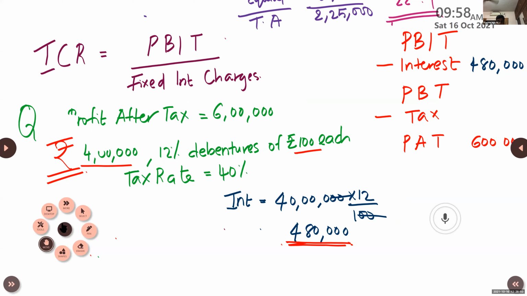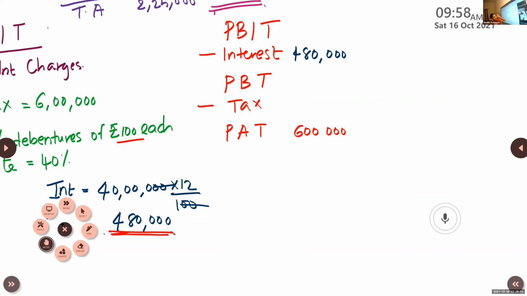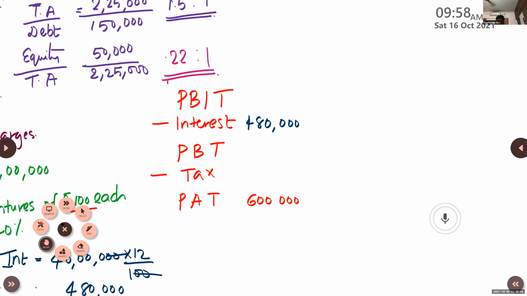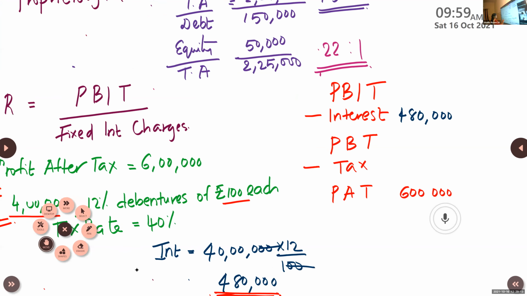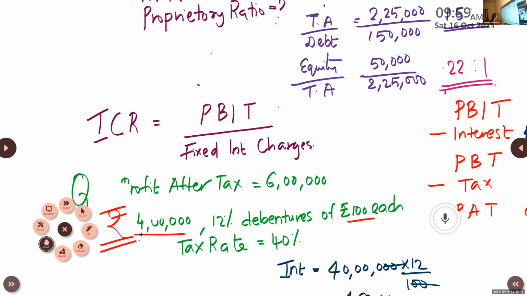Okay. Ma'am, you calculated the interest on 40 lakh. Amount is 40 lakh, no? Ma'am, in the question it is 4 lakh. That is my mistake of writing the question. Okay. So the amount, make it 40 lakh. Rupees 40 lakh is the amount.